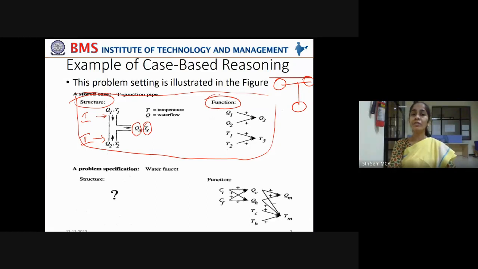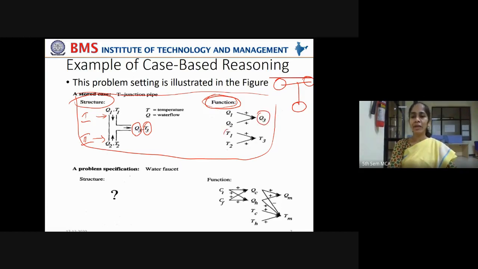Right? Now, how is the functionality represented? The second part of the design in the library is function. This functionality mentions how exactly the combination of the inputs should result in an output. Now see this: Q1, if it is positive, means it is increasing in the water flow, and Q2 is also increasing in the water flow, then it should result in Q3.